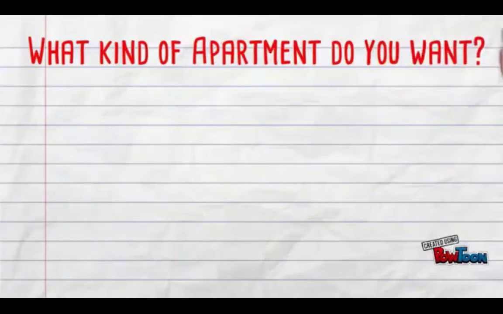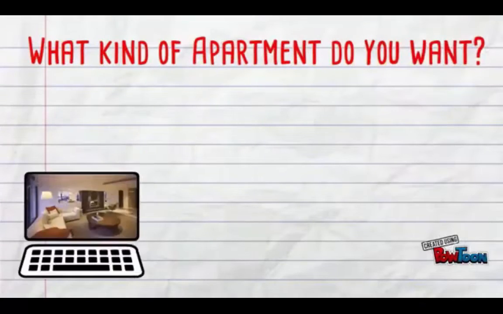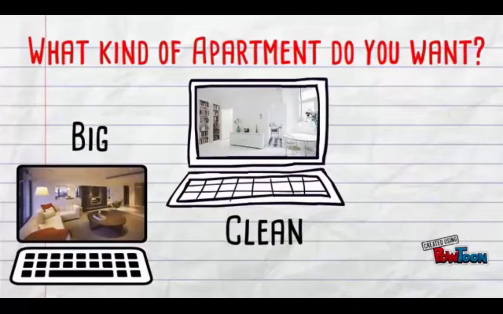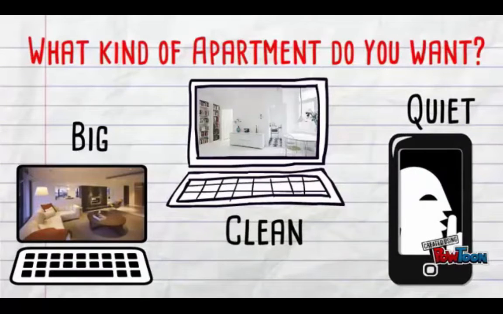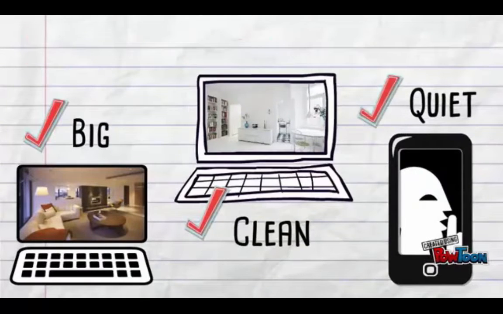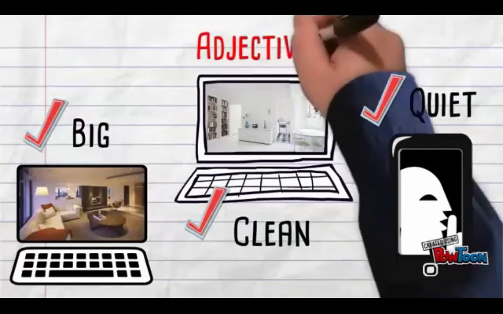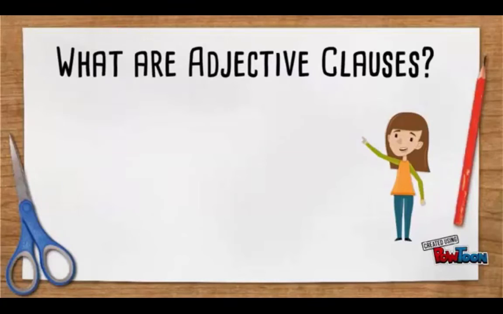Imagine you need to move to a new apartment. What kind of apartment do you want? A big apartment? A clean apartment? A quiet apartment? Big, clean, and quiet all describe the noun apartment. They are adjectives. An adjective clause is similar to an adjective.